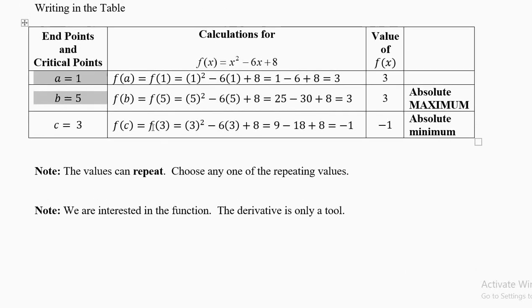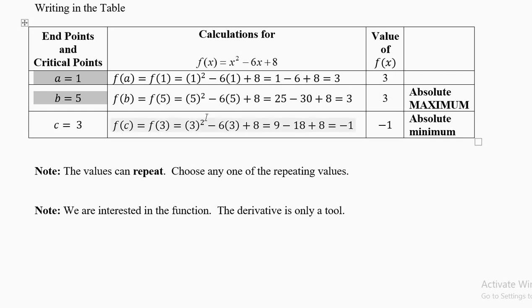So a equal to 1, b equal to 5. From the question, c equal to 3 you calculated. Now calculate f of a, f of b, f of c. F of a, put a equal to 1. 1 square minus 6 into 1 plus 8 is 1 minus 6 plus 8 equal to 3.